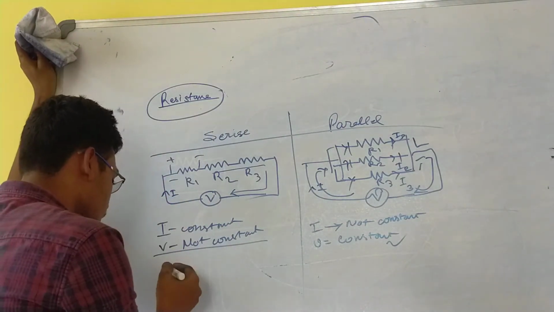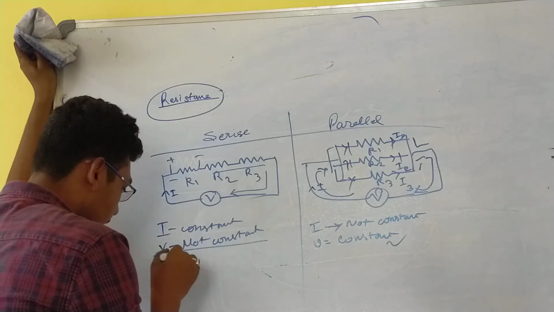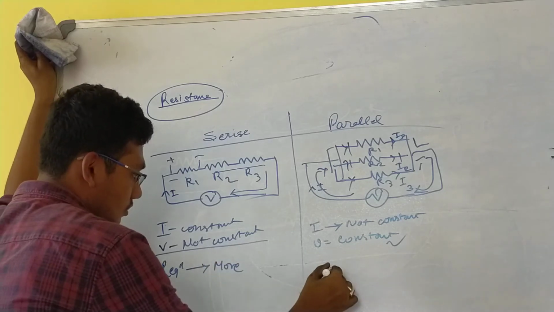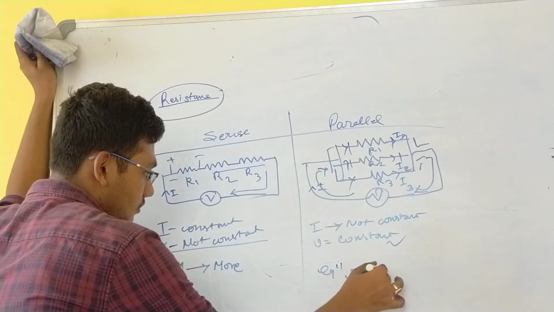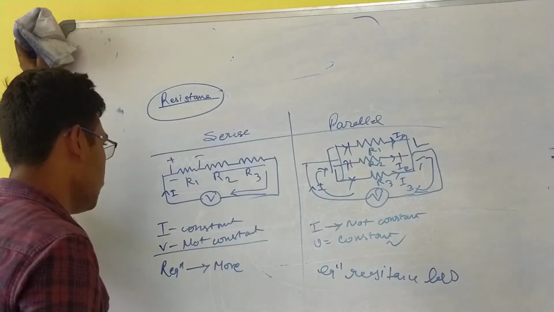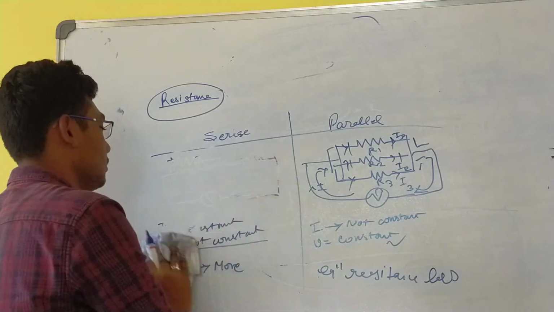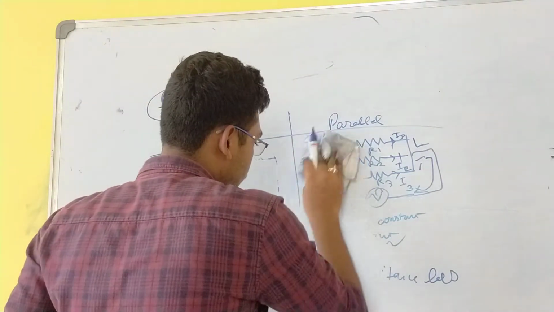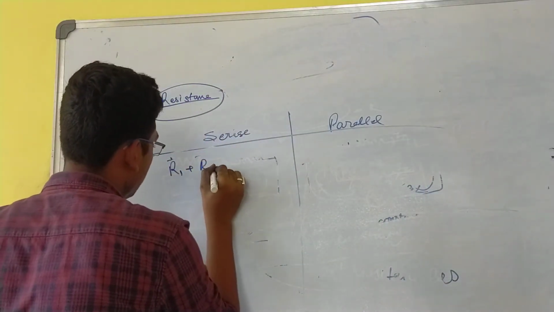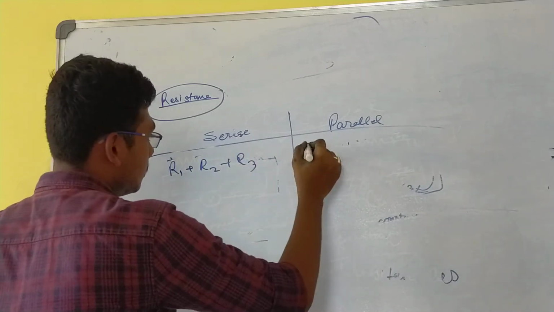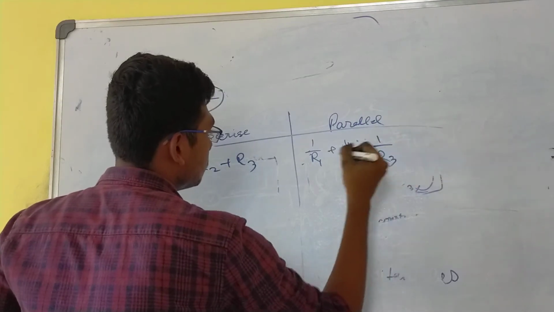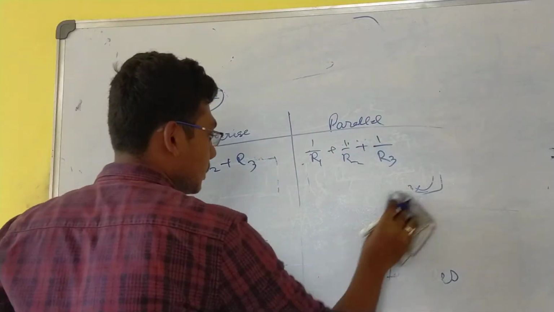In series, the equivalent resistance is more. In parallel, the equivalent resistance is less. Fine? Clear? These are the two important differences. More in the formula R1 plus R2 plus R3. There, 1 by R1 plus 1 by R2 plus 1 by R3. Okay? Clear?